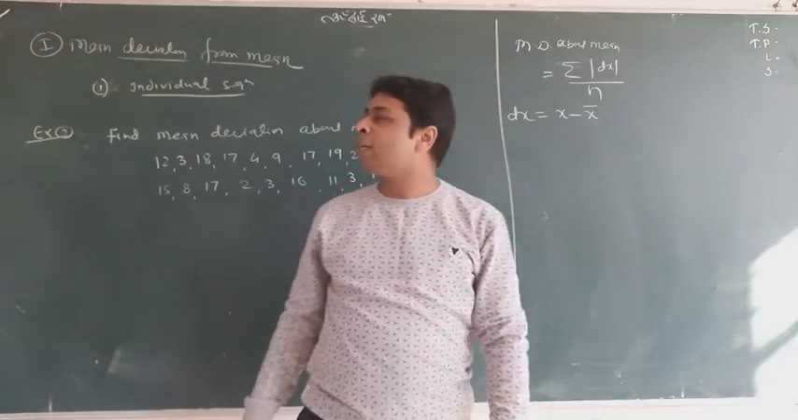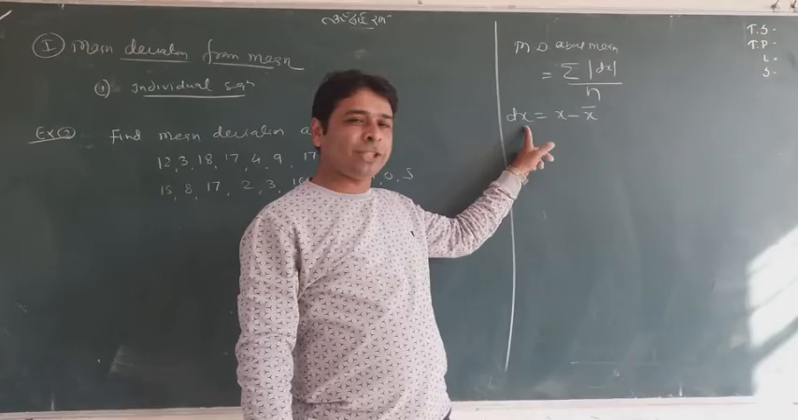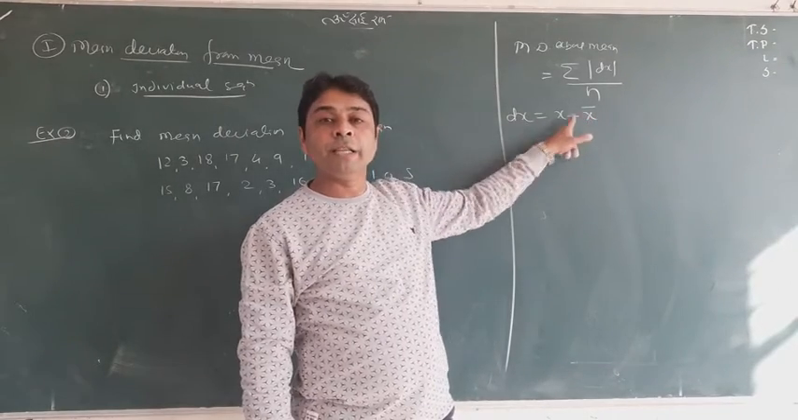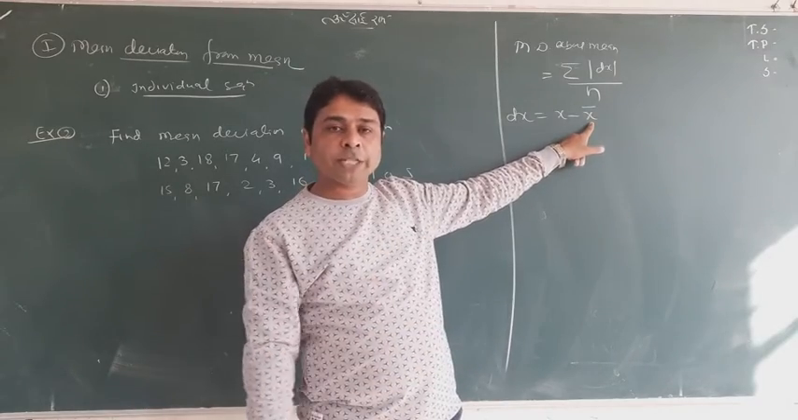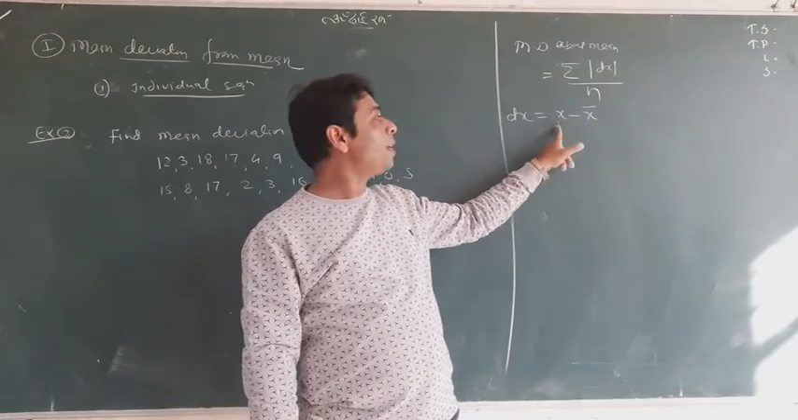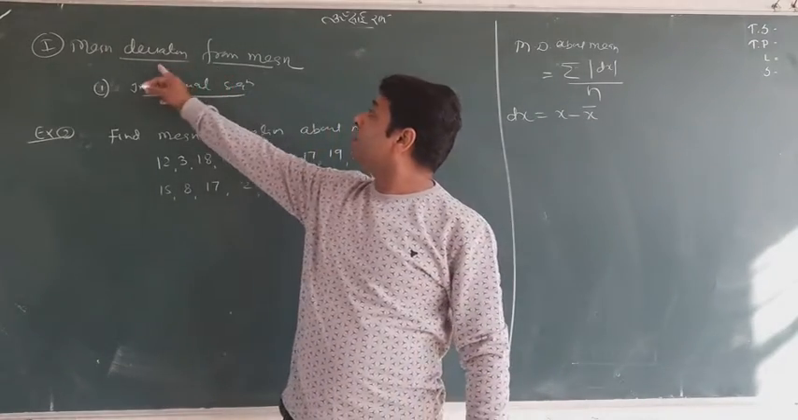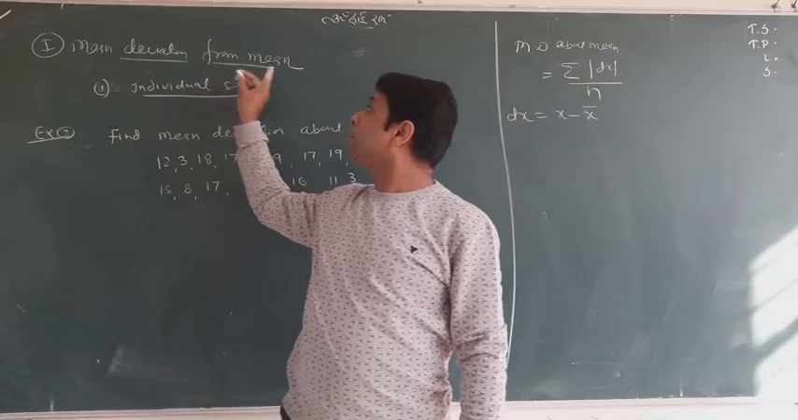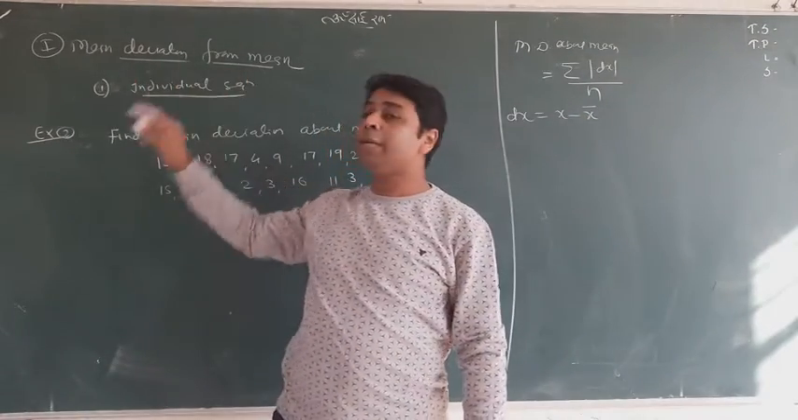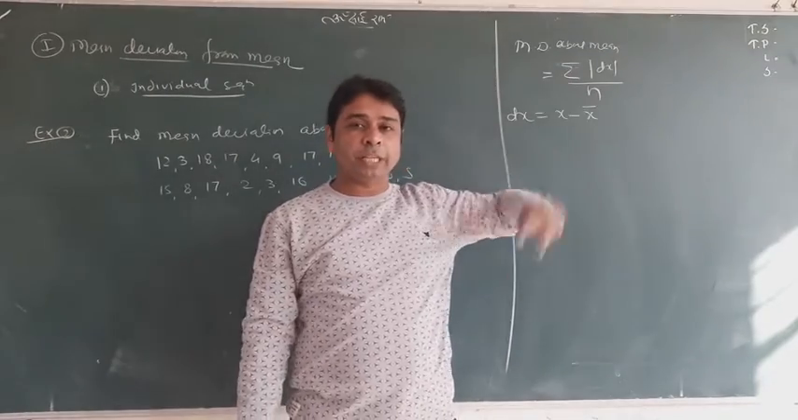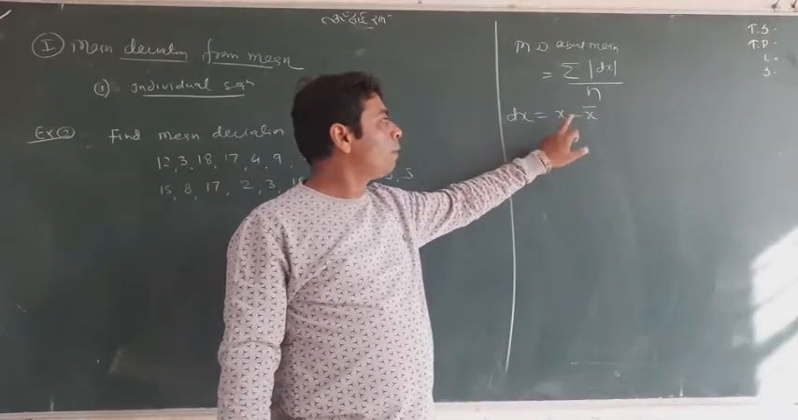Now you can understand, when we find mean deviation from median, it is going to change to x minus median. This time it is x minus mean. When it is x minus mean, it is called mean deviation from mean, and we use x minus x bar. When it is mean deviation from median, it is going to be x minus median. That was a simple thing. Okay, later I will talk about all this. First of all, we will go for this only.